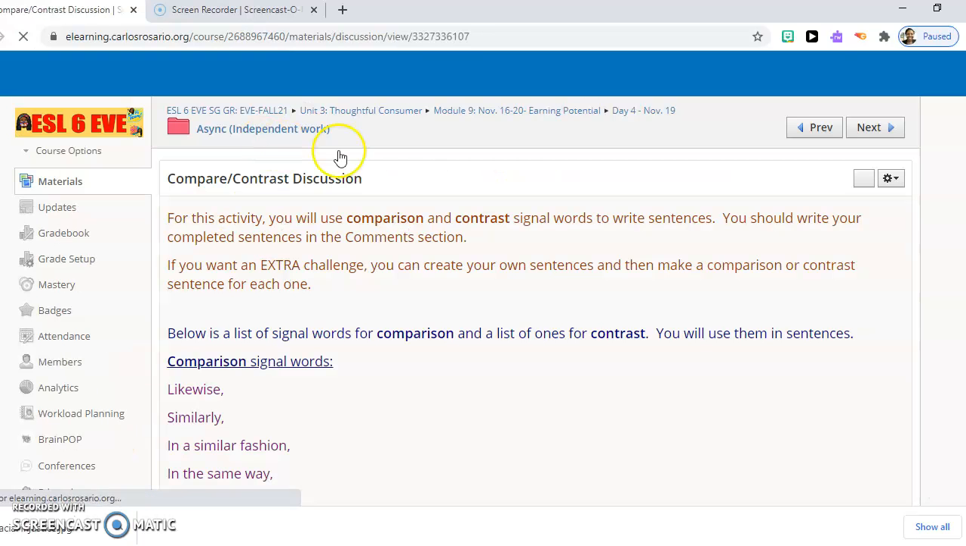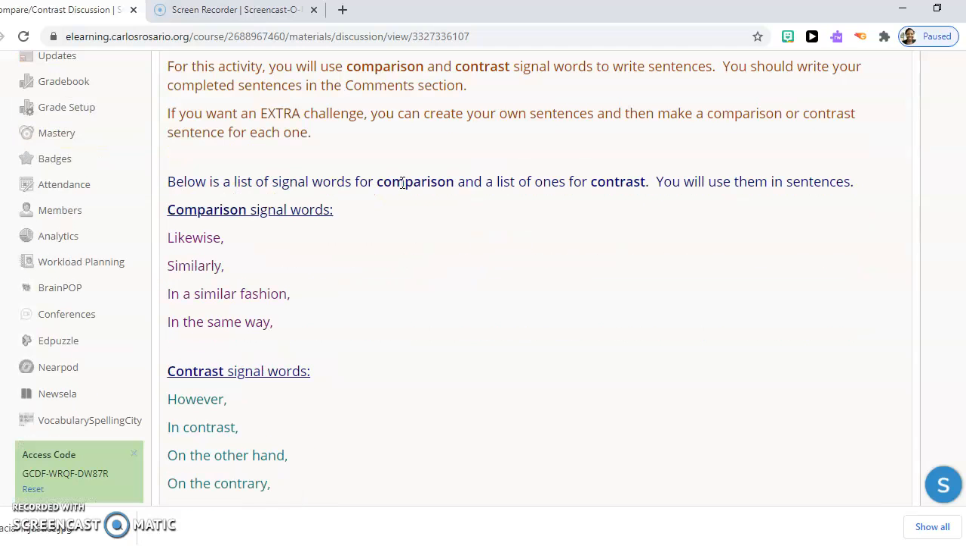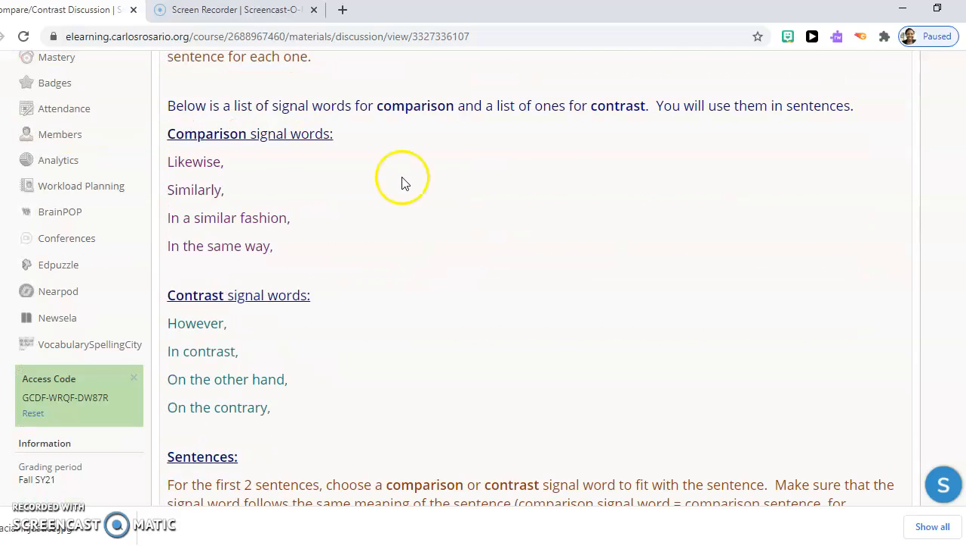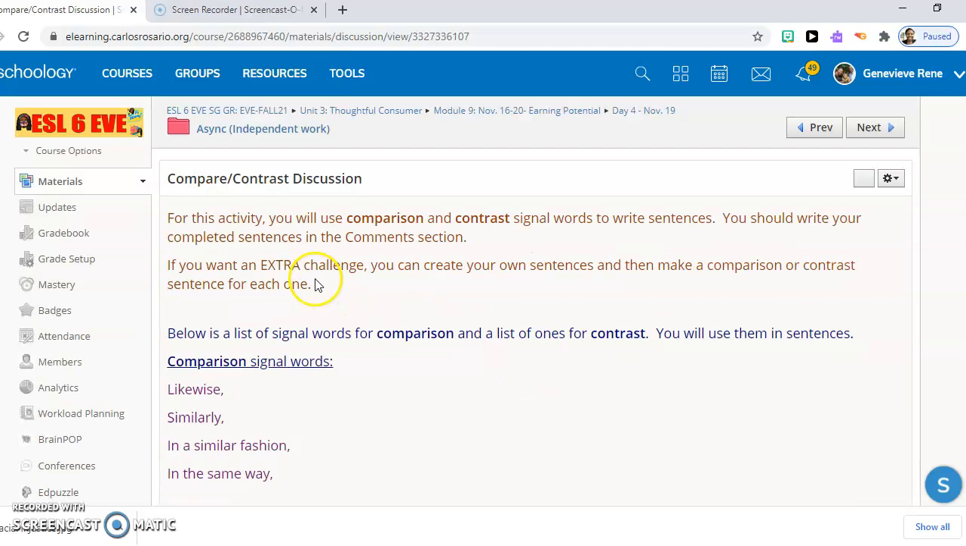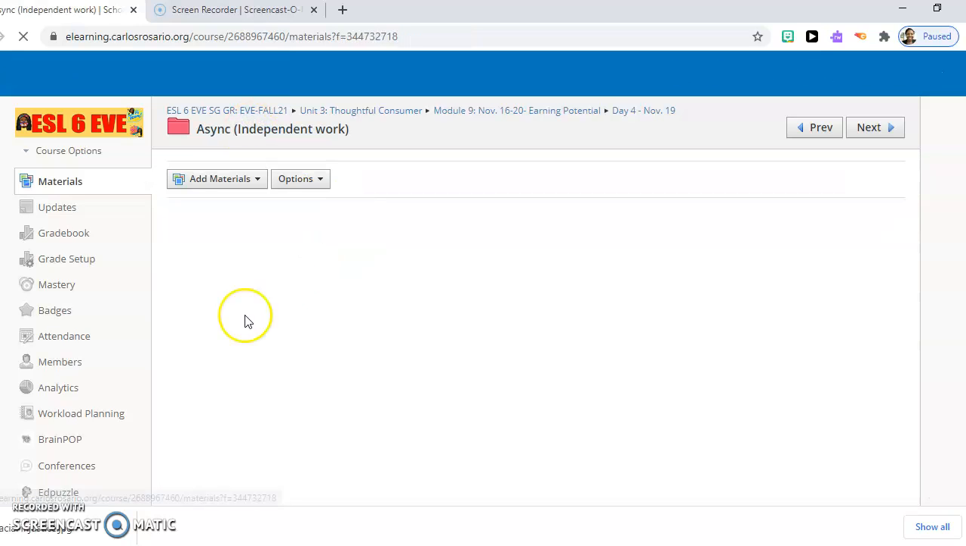First one is a compare and contrast. You are going to fill in sentences using compare and contrast words that you learned from yesterday's Nearpod. For example, the weather is very nice today. However, it was terrible yesterday. My new job is very close to my home, in the same way my old job was close to. Okay, so you can create your own or you can use these. All right, that's the first activity.